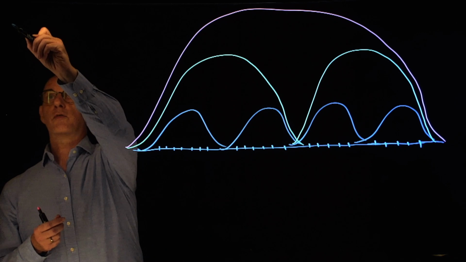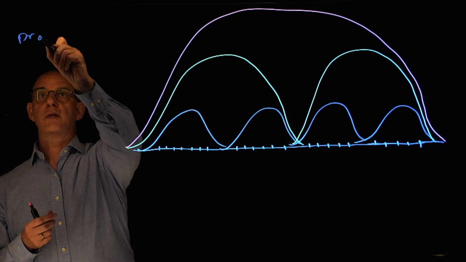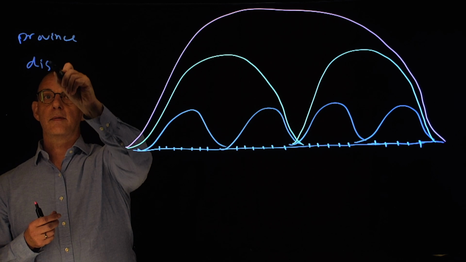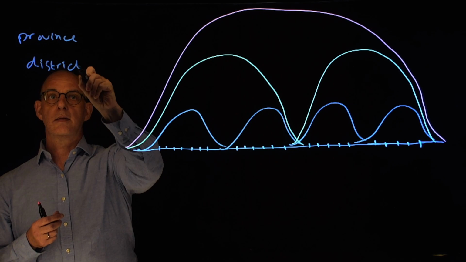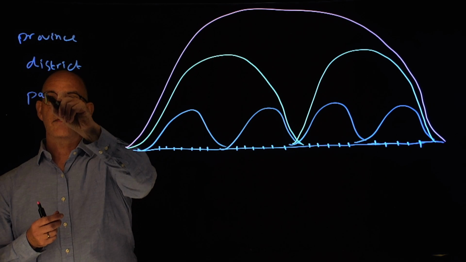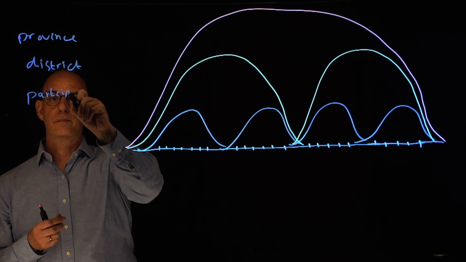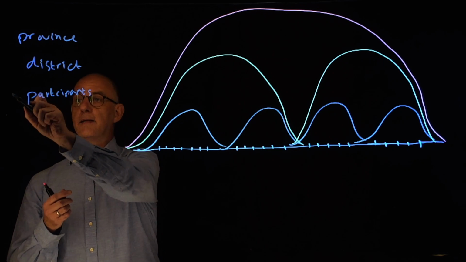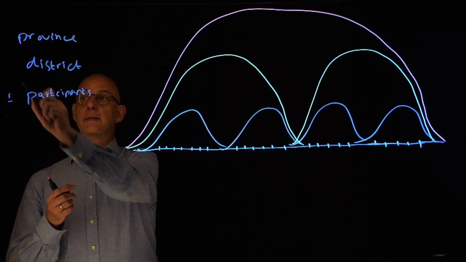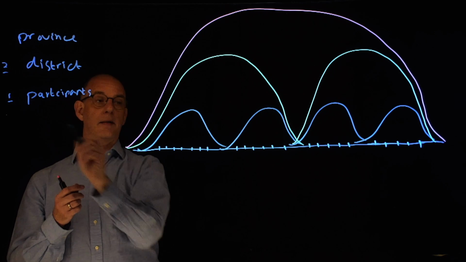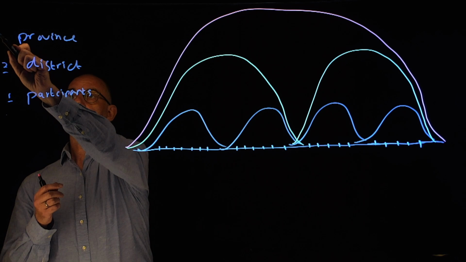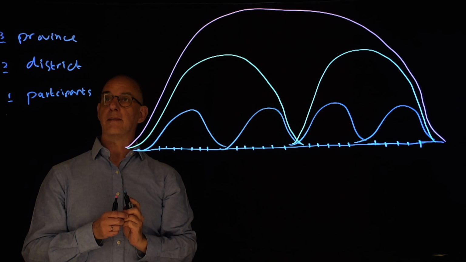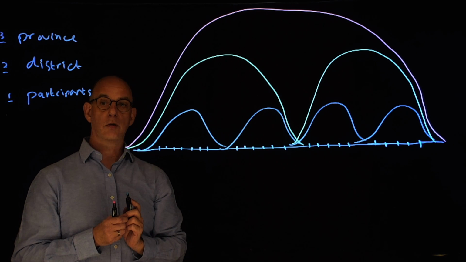Because we should not forget that we had provinces that had different districts, and each district had participants. So the first level of our data is participant. The second layer of our data is district. And the third layer of our data clustering is the province.